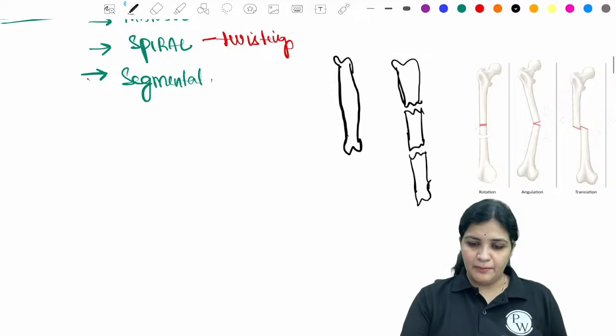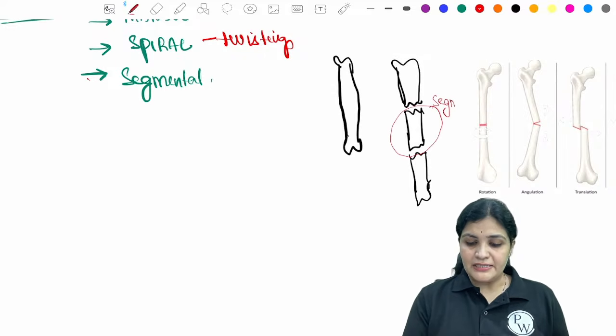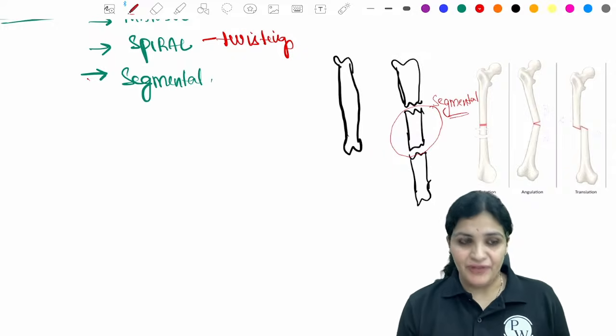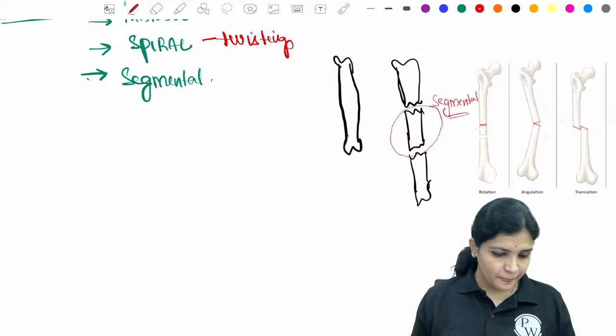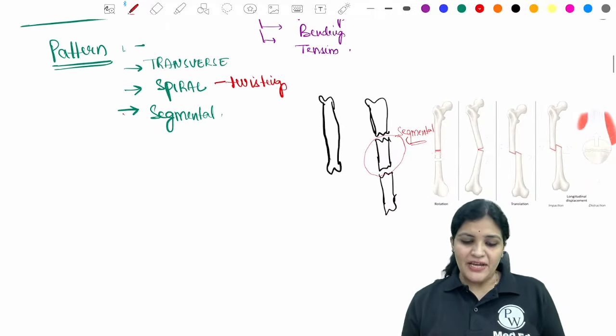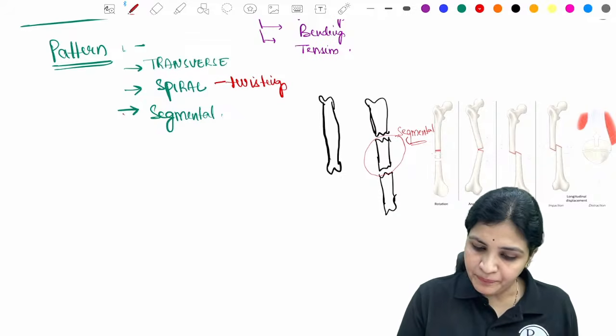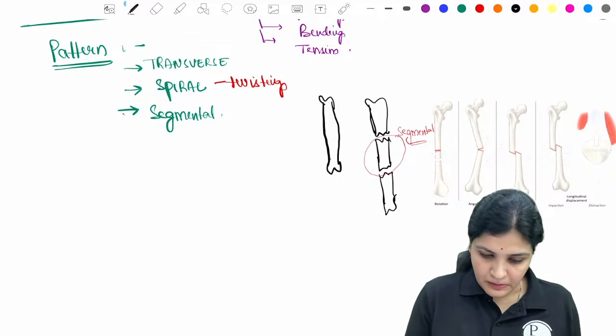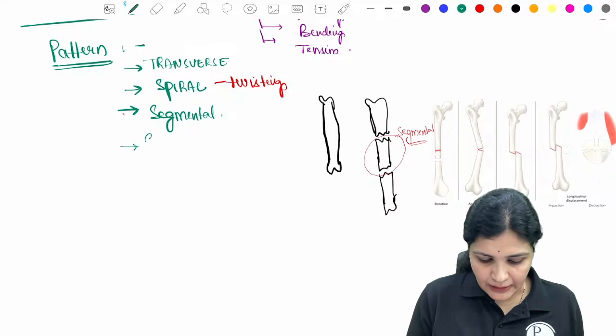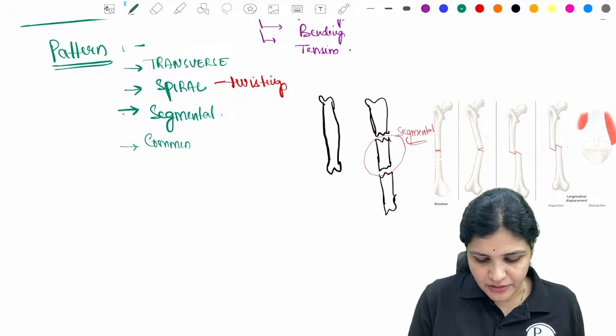Whenever the fracture is of this pattern, this is called the segmental fracture. So there are transverse fractures, spiral fractures, segmental fractures, right? And then you can see comminuted fractures.